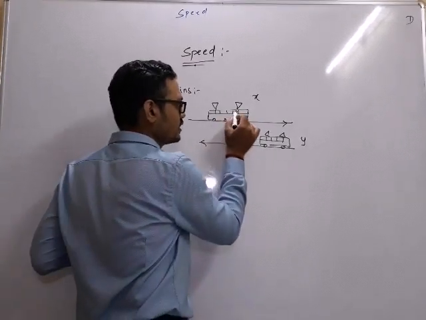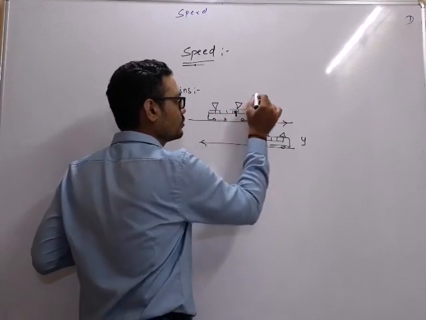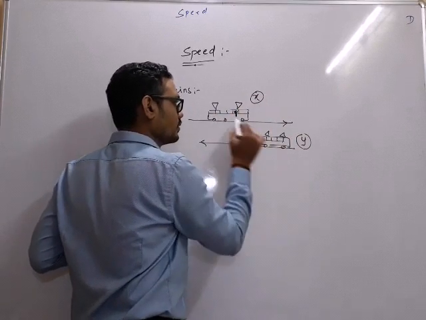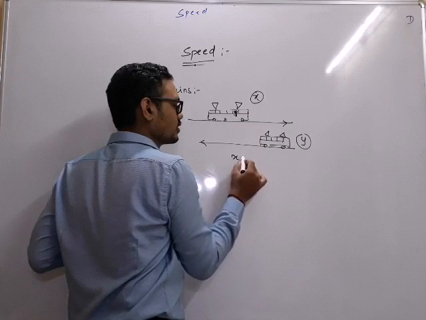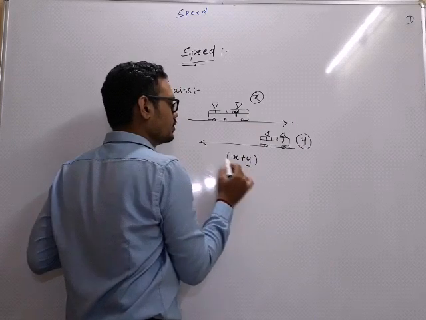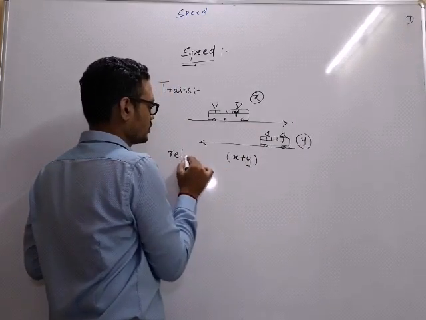The person who will see the speed, it would not be x, it would not be y, but the person would see the speed of x plus y. This is known as relative speed.